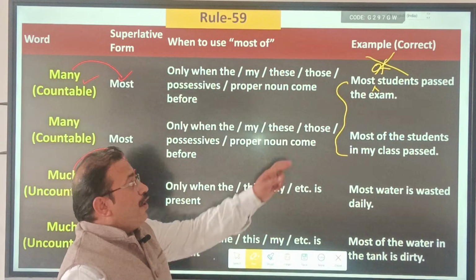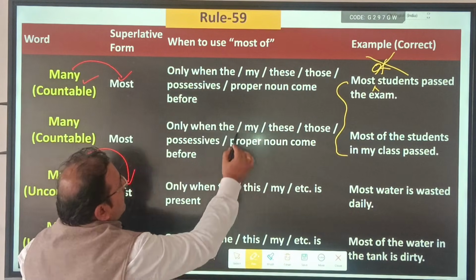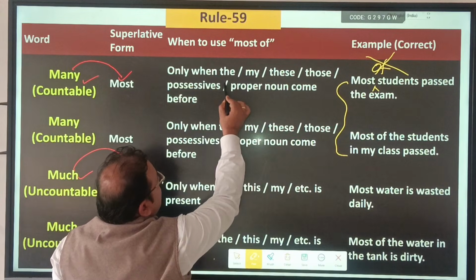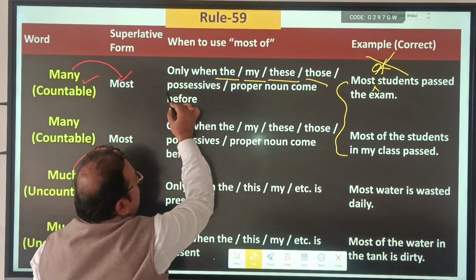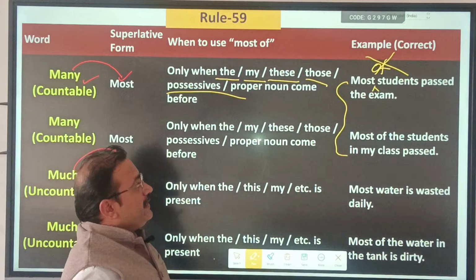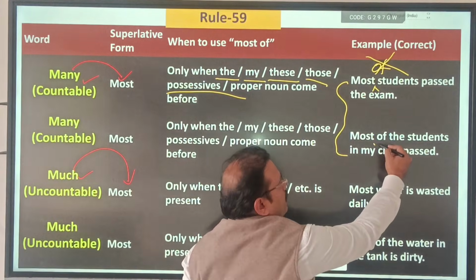Why? Of will only be used when before the noun you have the, my, these, those, or a possessive. Most of the students, of is correct here.